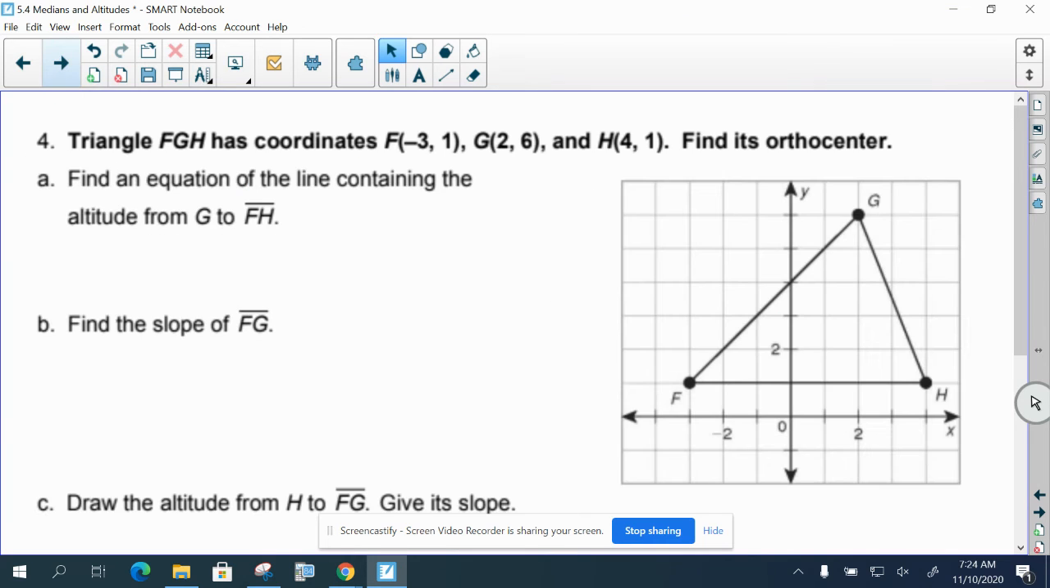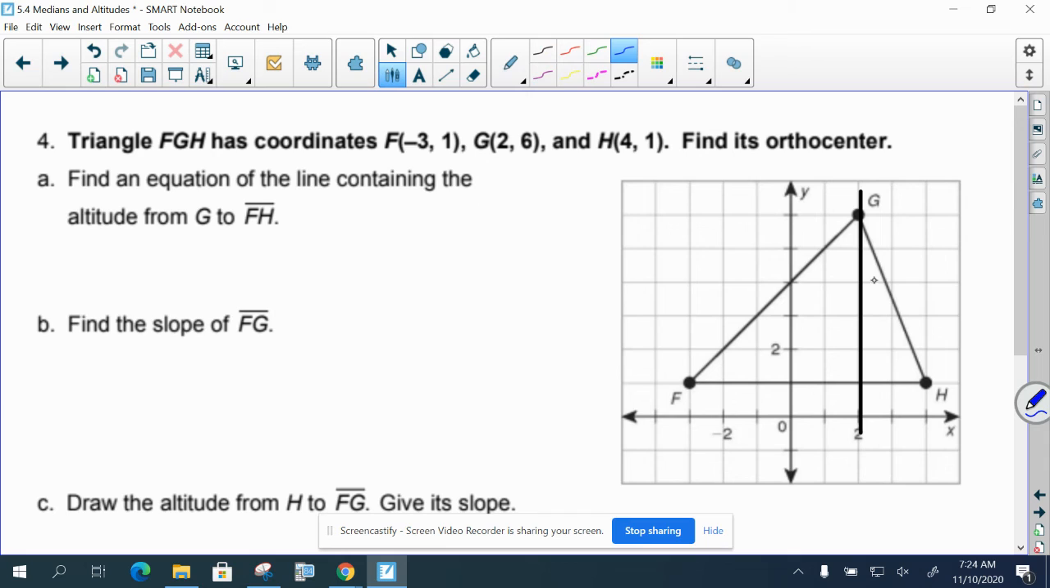All right, so let's do an example here with altitudes. Find an equation of the line containing the altitude from G to FH. If you want the altitude from G to FH, you would need to draw the perpendicular distance down. And since FH is horizontal, the perpendicular distance is going to be vertical. So here I'm going to go ahead and draw it in.